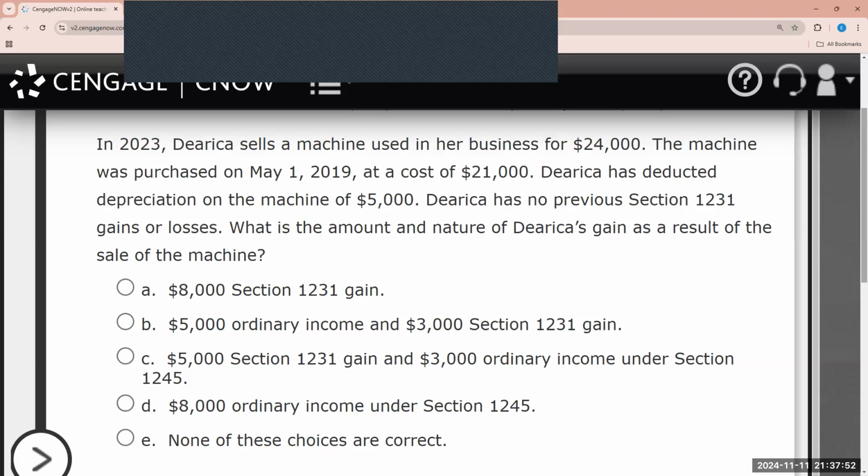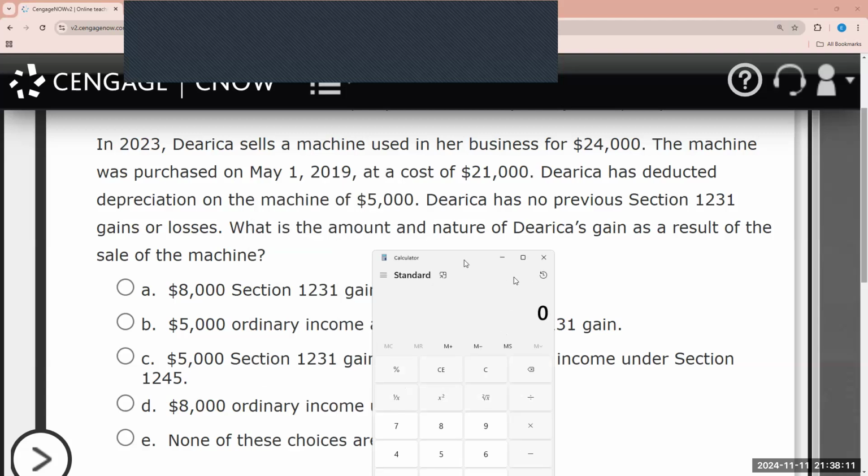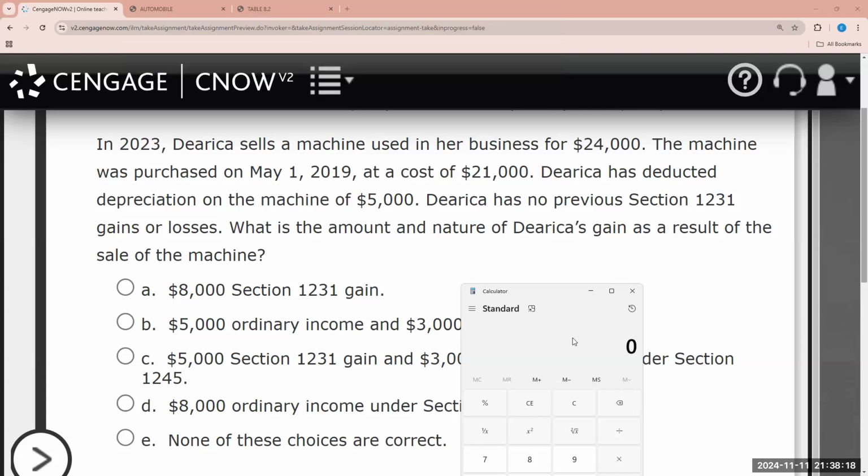Now we need to determine how much needs to be considered recaptured property. So we would account for it as follows. Let's get our calculator. Here we see that she has deducted depreciation on a machine of $5,000.